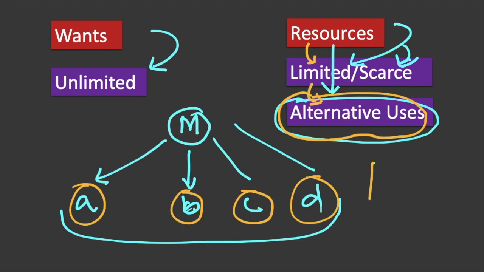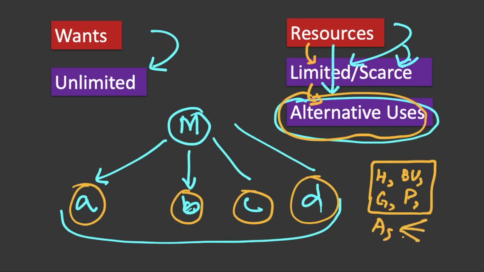Now take the case of a patch of land. You can build a house on the land, or you can set up a business unit, or build a garden, or something else. You can make a pond on this plot of land, or you can put it to agricultural use, and in agriculture you can have different options.